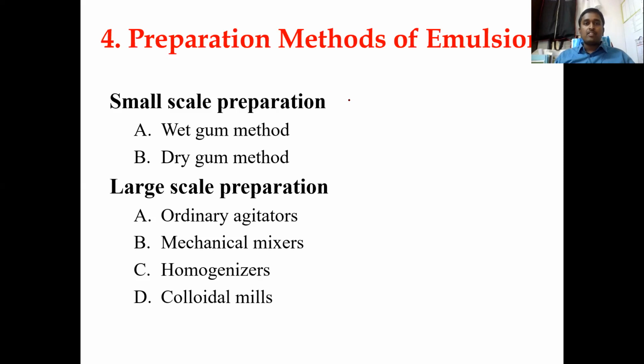So coming to the preparation methods, leave aside the large scale methods. It is not applicable and not in the syllabus. At least you should be able to write the small scale methods, which you already studied in the earlier classes. There are basically two kinds of methods, called the wet gum method and the dry gum method, based upon the gum which you are using in the emulsion preparation. Yesterday, you could recall, in the theories of emulsification, the multiple layer model, we used acacia gum and tragacanth gum. As I said there, it is not only surfactants that are used for the preparation of emulsions; we also use gums. So this method is about the wet gum and dry gum methods, where you use the gum as the emulsifying agent.